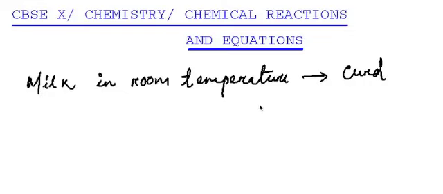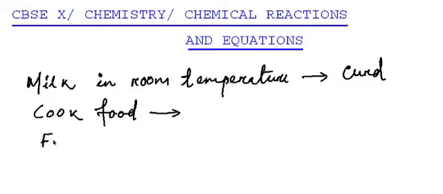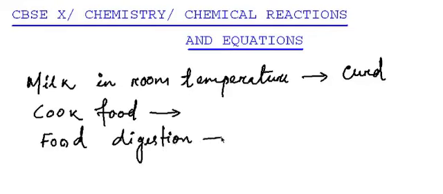It is not possible. Similarly, when we cook food, once we cook it, after that we cannot get the raw vegetables or raw cooking materials back. Also, when we eat food, food is digested inside our body to give us carbon dioxide, water and energy.